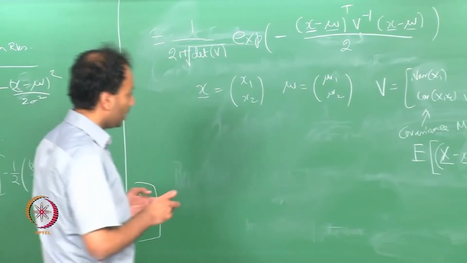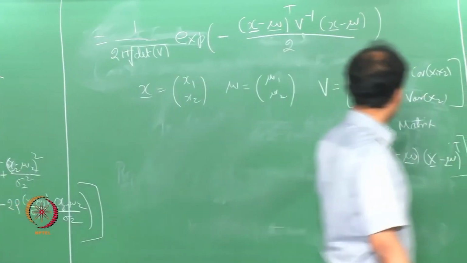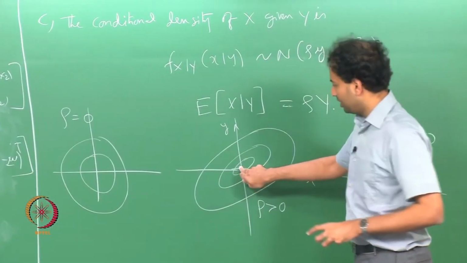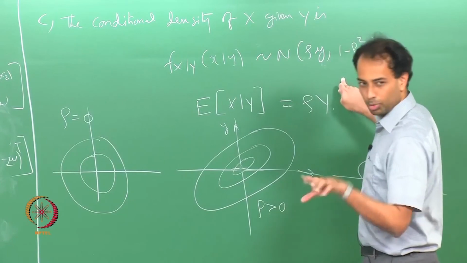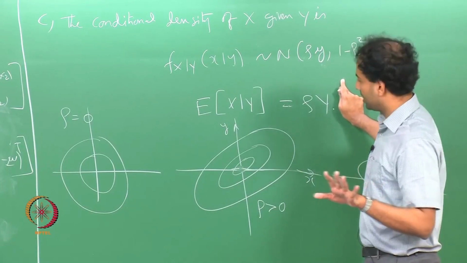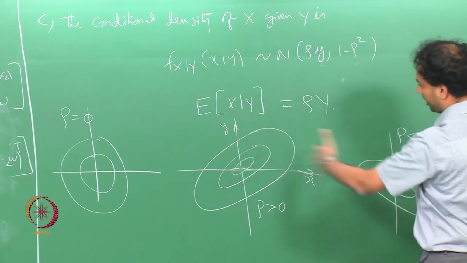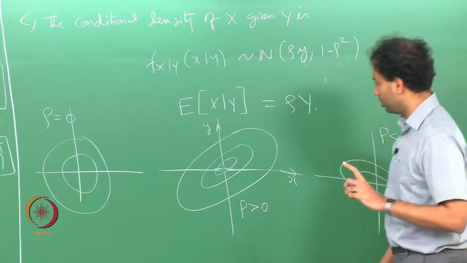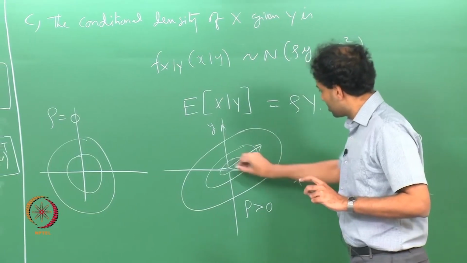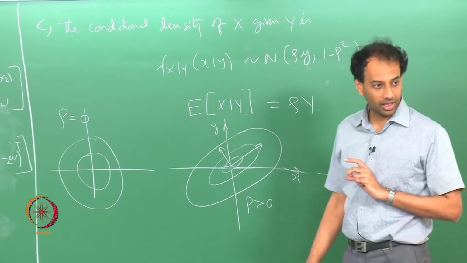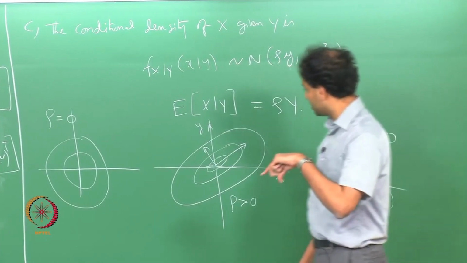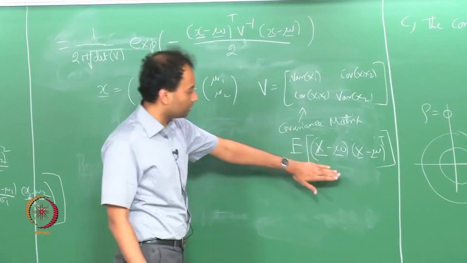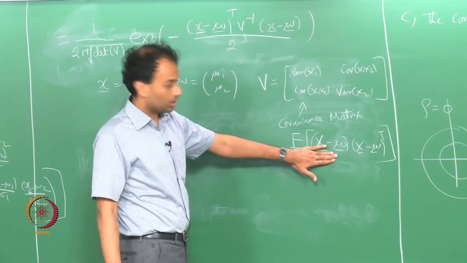So, if you just look at a more general joint Gaussian, the center of these ellipses will be shifted to mu 1 comma mu 2, okay, and your variances will decide the spread of these ellipses in both axes. And what you can also show is that these two axes, the major axis and minor axis of the ellipse, are determined by the eigenvectors of this covariance matrix.